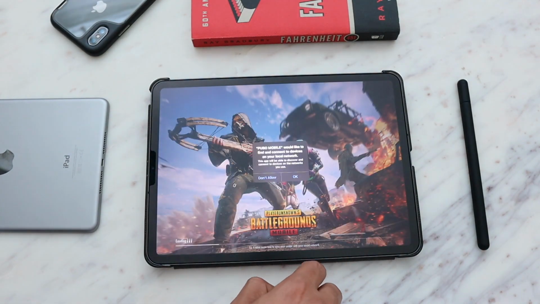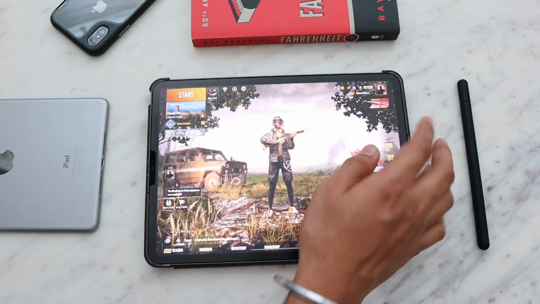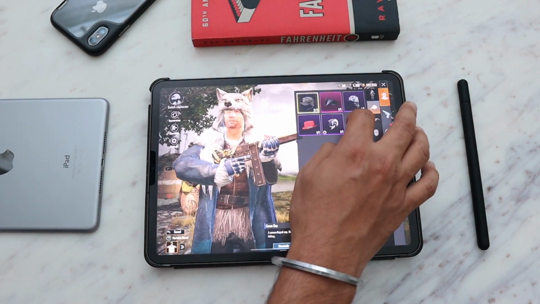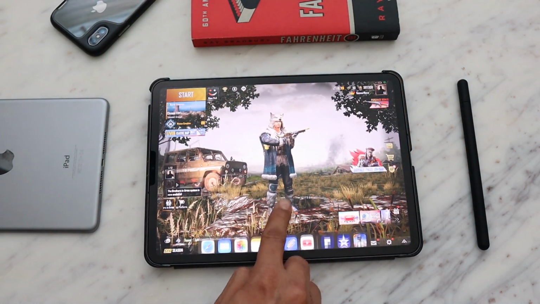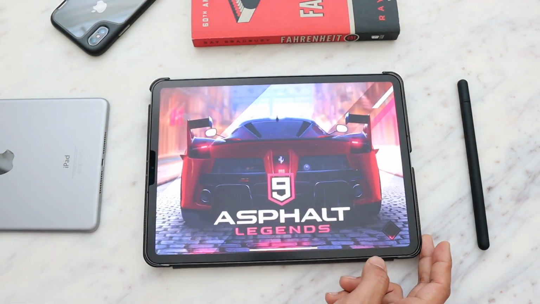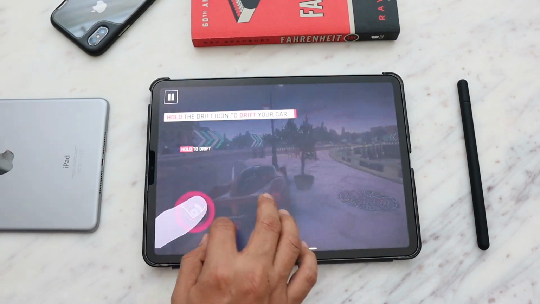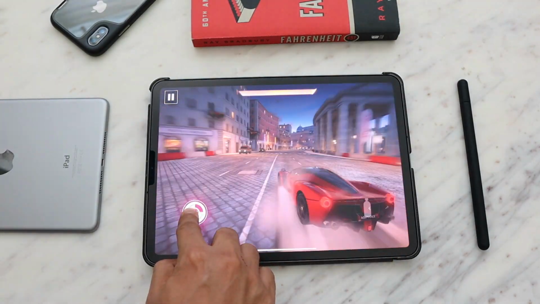And at the end, I just want to mention that it is a really nice experience to be able to play your games on iPad. With its 120Hz screen, your games look really good. For that matter, if you play PUBG on your iPhone versus on your iPad, there is a considerable difference because of that faster refresh rate.